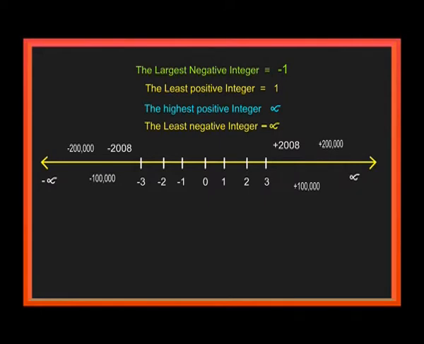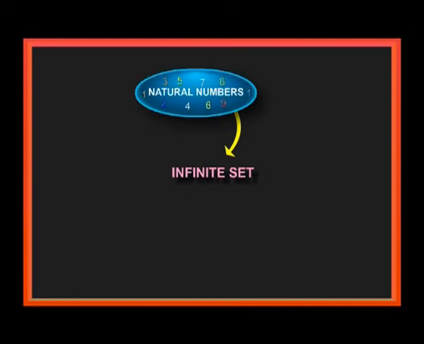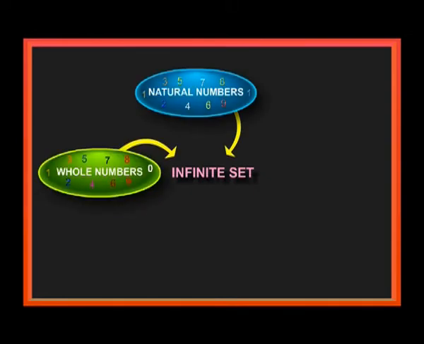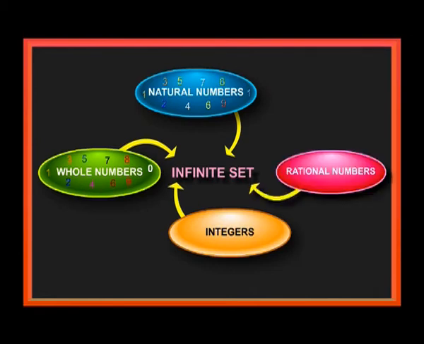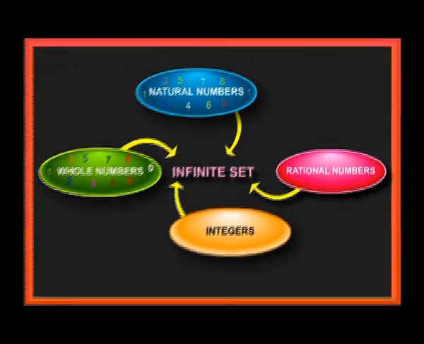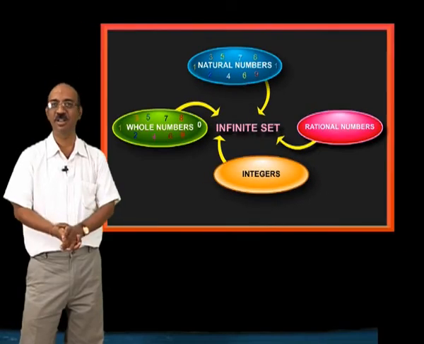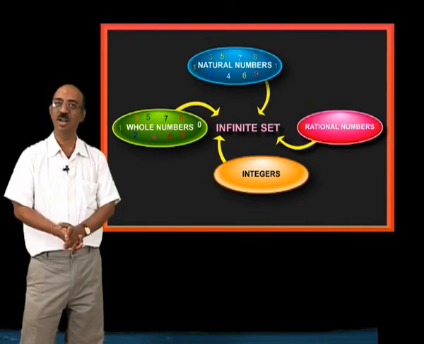Infinity, nobody knows. That's why natural number set is infinity set, whole number set is infinity set, integer set is infinity set, and rational number set is also an infinity set. The number of natural numbers are infinity. Last natural number, anybody knows in your class? Nobody knows the last natural number. Like that, all numbers are infinity sets.